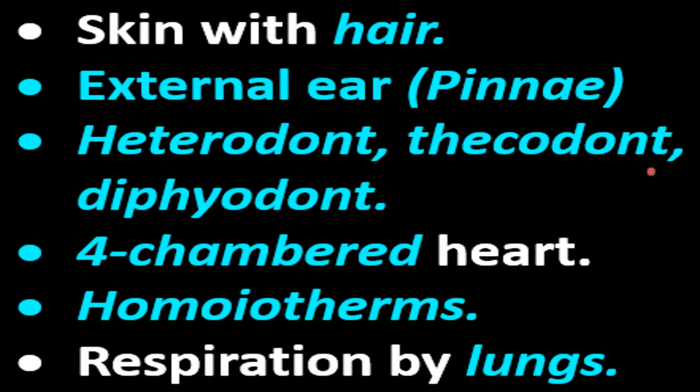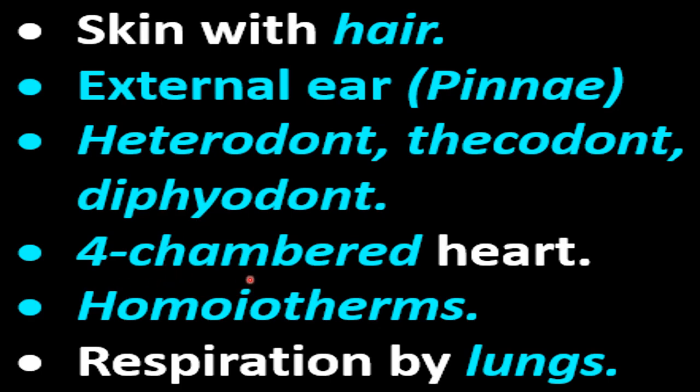And thecodont means their teeth are embedded into a socket like structure, okay, deeply embedded teeth, which are deeply rooted teeth, you can say, in a socket like structure. So the such type of teeth are called thecodont. So in all the mammals, thecodont and heterodont type of dentition is present. And also diphyodont. Diphyodont, you know, we have 2 sets of teeth. In our childhood stage we have milk teeth, and after that those are replaced by the permanent teeth, right? So these 2 sets of teeth in the lifetime of a mammal is called diphyodont type of dentition.